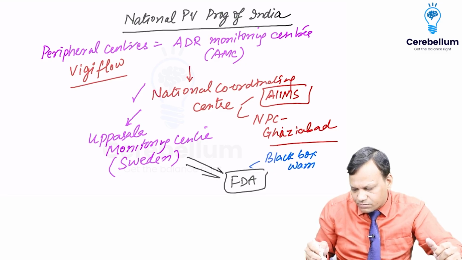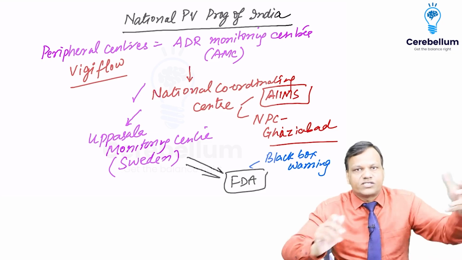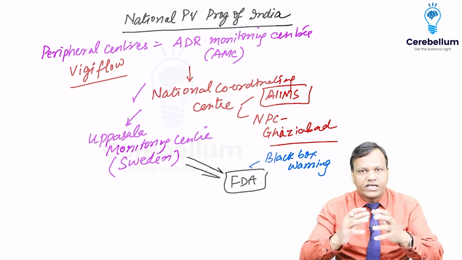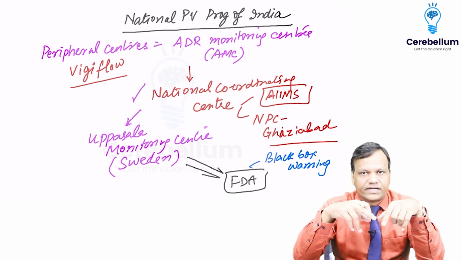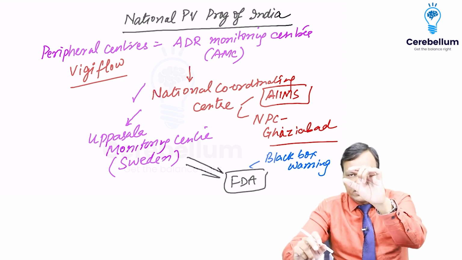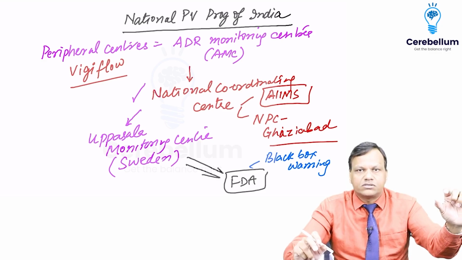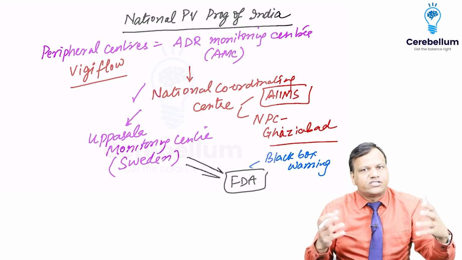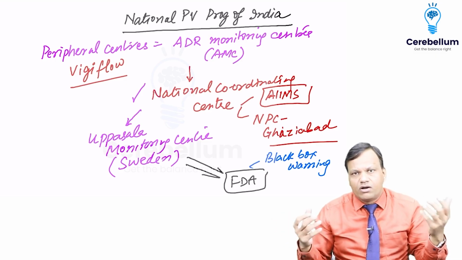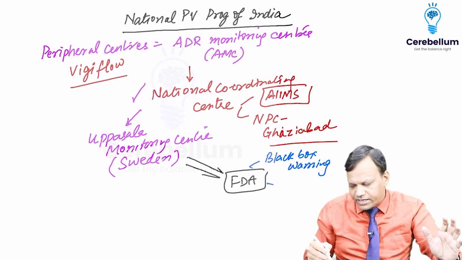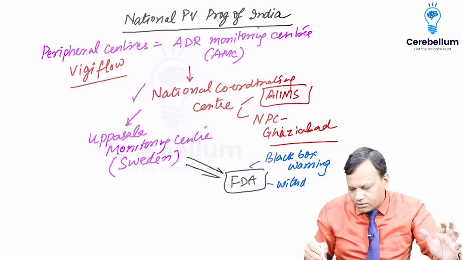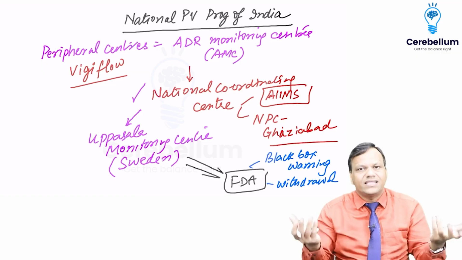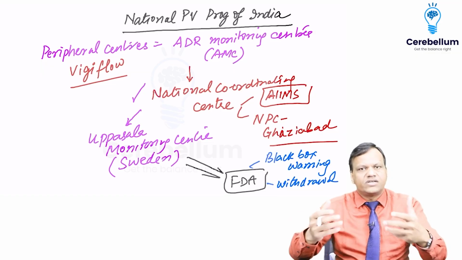Like if a drug is causing some side effect which was not earlier reported, now the FDA will ask the manufacturers of that drug on the label, write the warning in the black box that this drug can cause this side effect. Okay? Or if the side effect seems to be very, very severe or very harmful, then the FDA can give the ruling that withdraw the drug. They can ban the drug also. Okay? So these different things can happen.